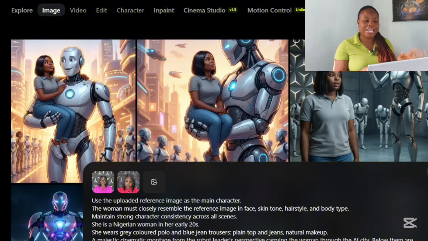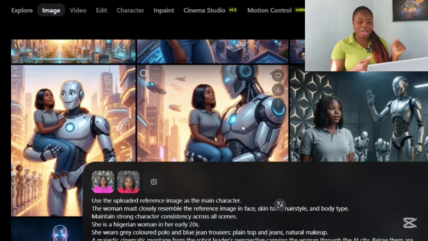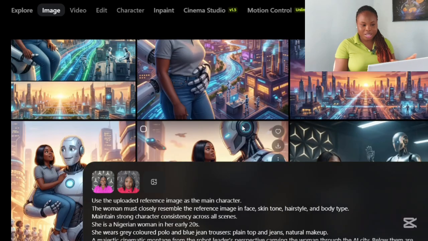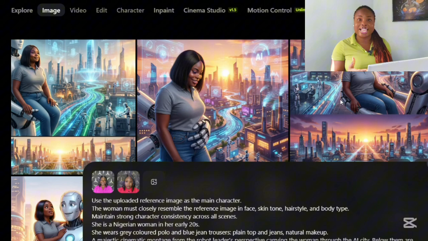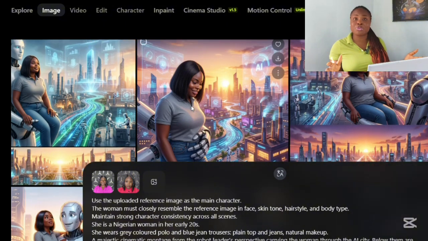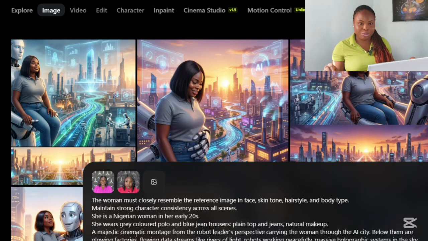And then this was when the AI was holding me. I mean, maybe that's where our love story began. So the robot was carrying me after other robots bowed down in a show of acceptance of me. Okay, so then this is the image I created when the robot carried me, showing me the AI world. I had to just paste the prompt here to create all these images.